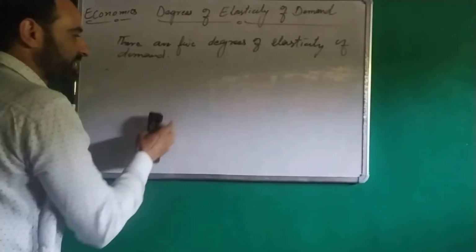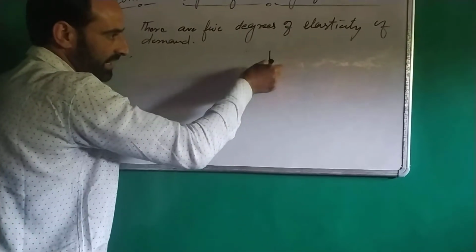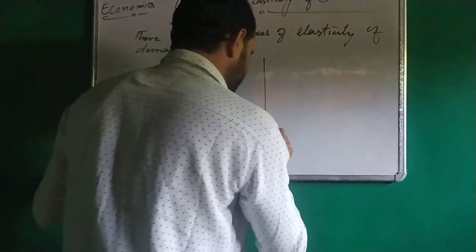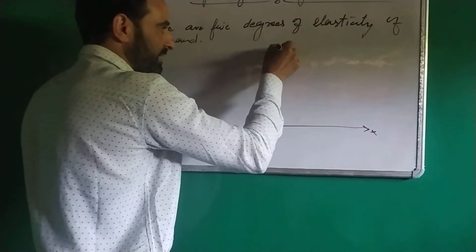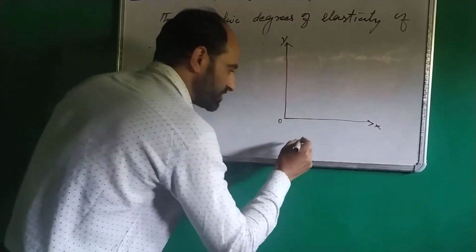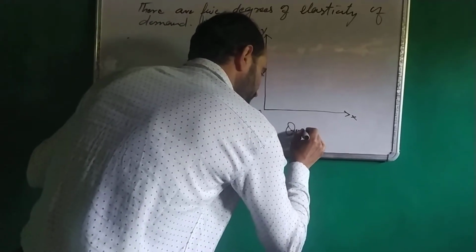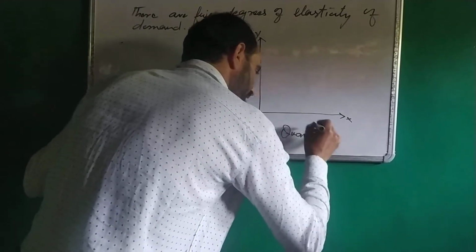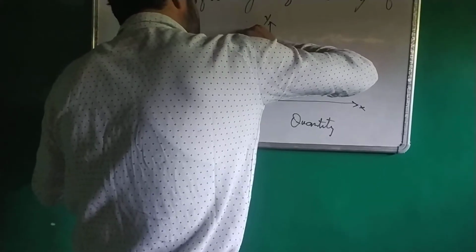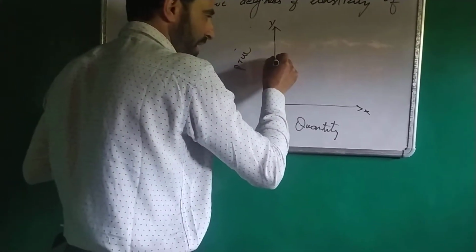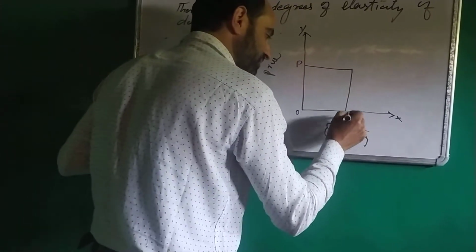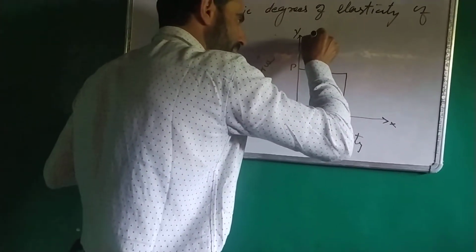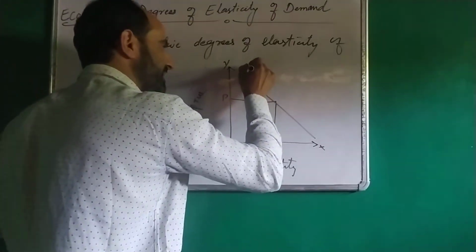This can also be shown with the help of a diagram. So let's draw a diagram here. This is X-axis, this is Y-axis, this is 0, quantity, and this is price. Suppose this is price P and this is quantity M. This is DD demand curve.